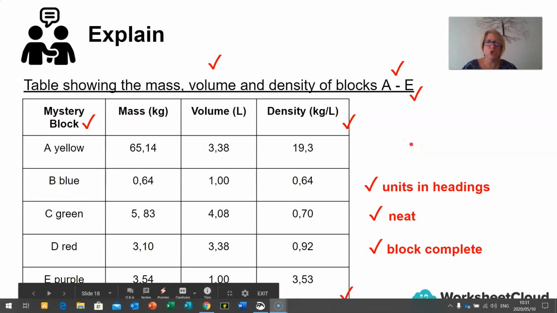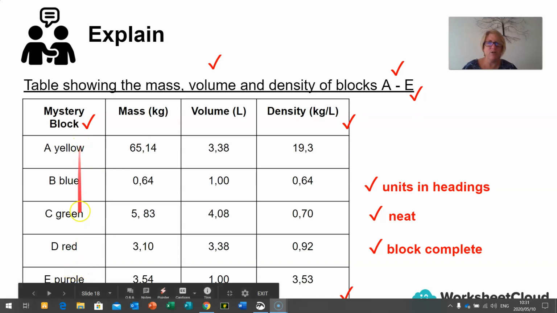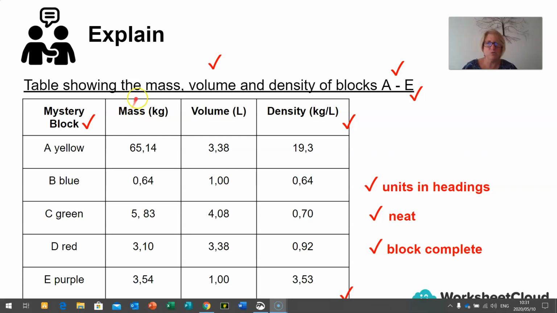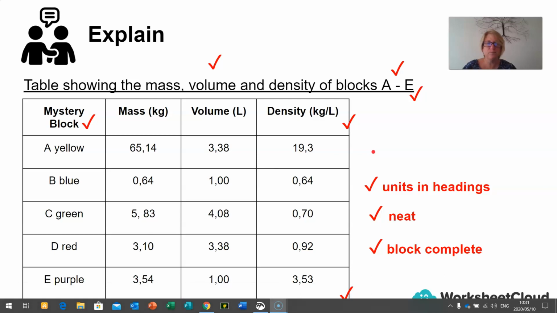Then we need to remember that units are only in the headings. So our units here I've just put as color, it's not necessary, you don't have to do that. But these units are important. So mass we measured in kilograms, volume in liters, and density was kilograms per liter. So check the units in the headings. Then check that every single block is complete, and that you have these correct values recorded.